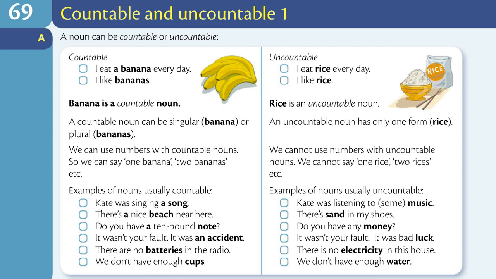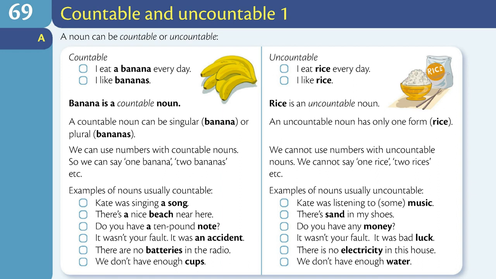We can use numbers with countable nouns. So, we can say 1 banana, 2 bananas, etc. We cannot use numbers with uncountable nouns. We cannot say 1 rice, 2 rices, etc.